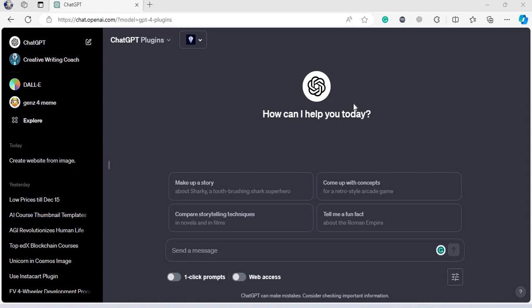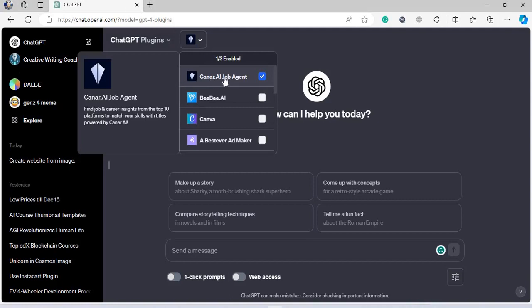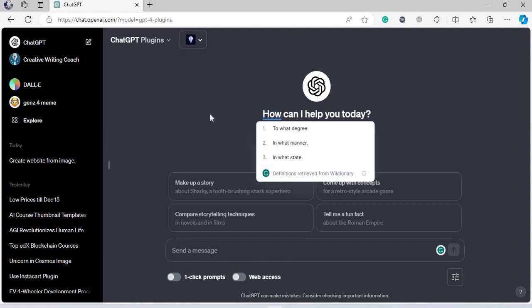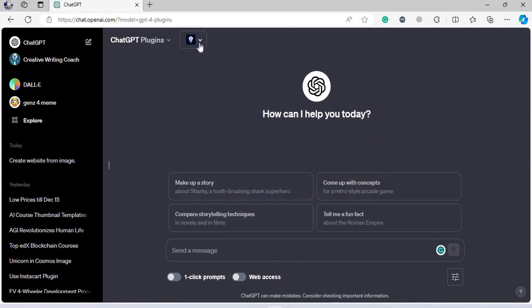So now we are going to work with the Kanar AI plugin, which I've already discussed in the previous lecture, and now it's time to do some action and do some good work with the Kanar AI Job Agent. So this is my ChatGPT 4, as you already know, because it's allowing me to use the plugins, as I've already said. Now I'm going to type in, I am